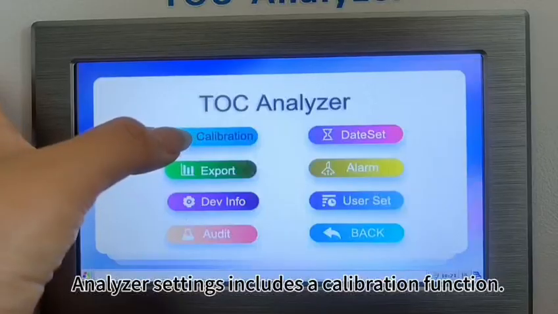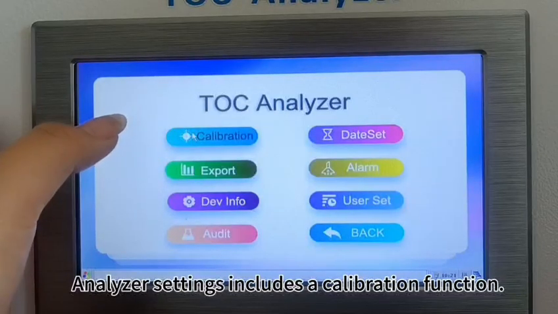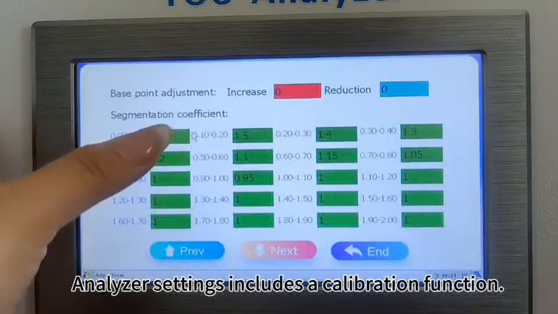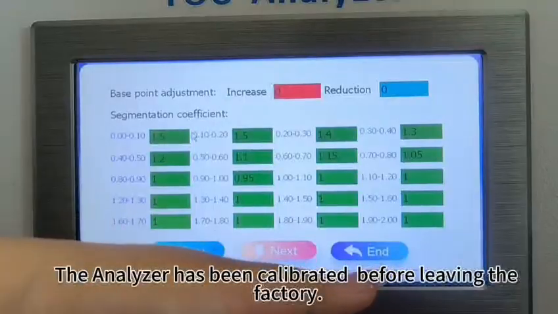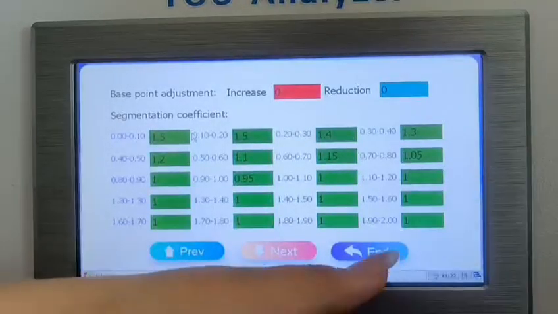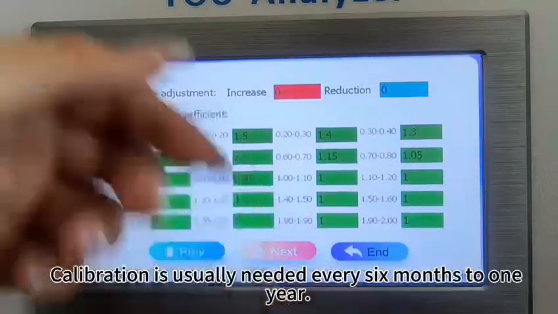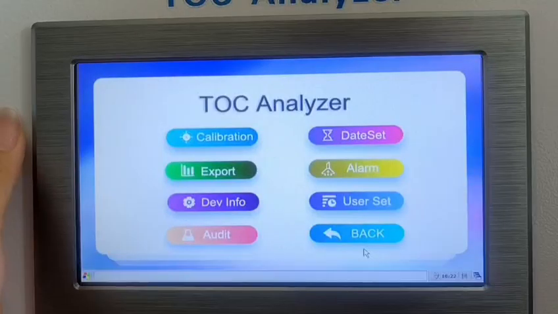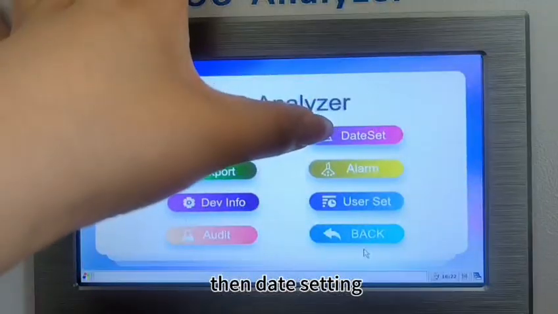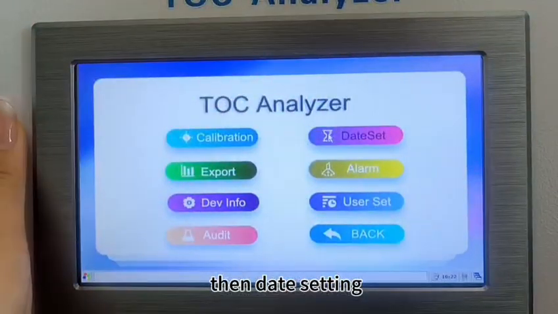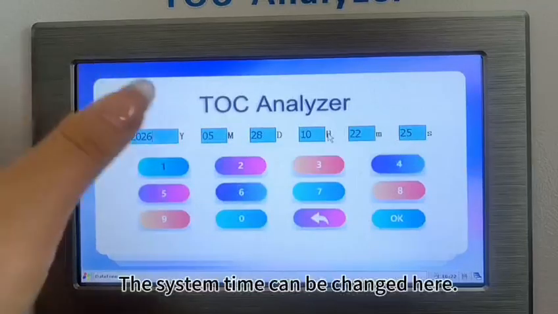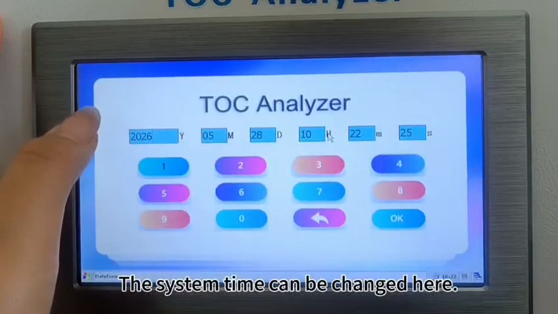Now we look at the function of setting. Analyzer setting includes a calibration function. The analyzer has been calibrated before leaving the factory. Calibration is usually needed every 6 months to 1 year. Then we see the data setting. The system time can be changed here.